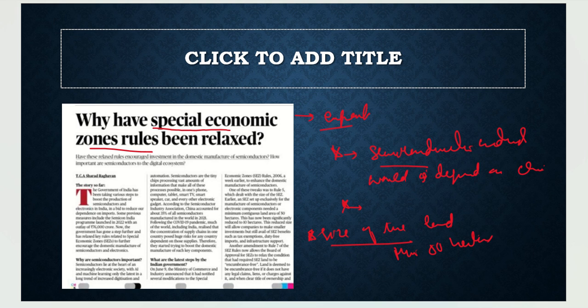So it has been reduced to what? It has been reduced to 10 hectares only. If you have 10 hectares in this special economic zone, then you can start an industry there. Second, usually if there are encumbrances on the land, if there are political or legal issues with respect to the land. If you had bought the land but it had legal or political issues, there was a hindrance to your work. Now it has been changed so that even though there are legal or political issues with respect to the land, you can still continue your work. So this is the second rule which was changed.